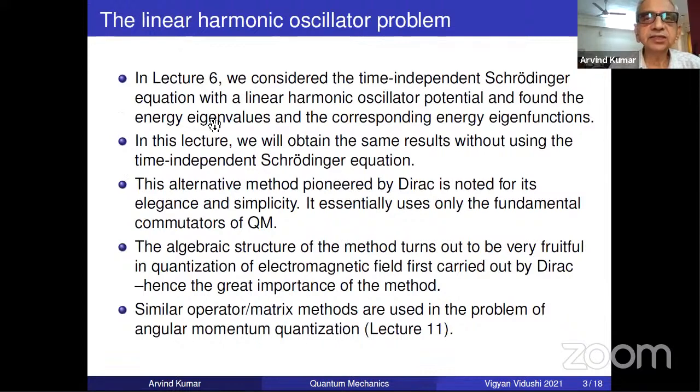We considered this in lecture 6, where we did it with the Schrodinger equation and solved the problem. If you recall, the energy eigenvalues and energy eigenfunctions being Hermite polynomials and so on. So in this lecture, we'll obtain the same results without using the time-independent Schrodinger equation. And this alternative method was given by Dirac, who is noted for his very elegant work. And it is so elegant and so simple that it's worth going through for its own sake.